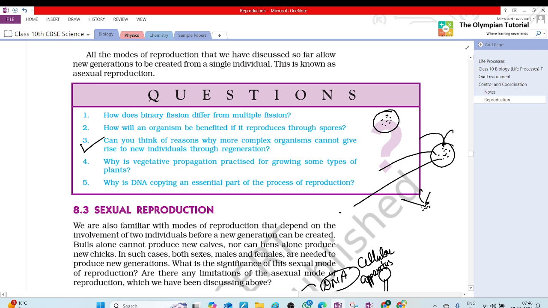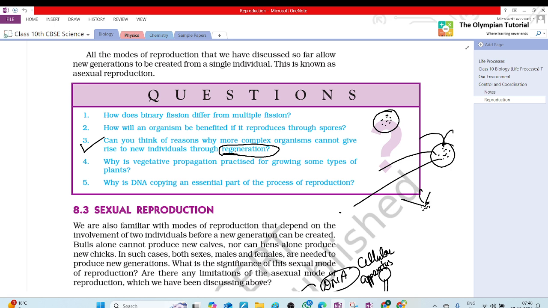Next question, whose turn? Can you think of reasons why more complex organisms cannot give rise to new individuals through regeneration? What is the most important thing of regeneration? Ma'am, they have a specialized group of cells that help the cut part grow into a complete organism again, whereas that is not the case in complex multicellular organisms.